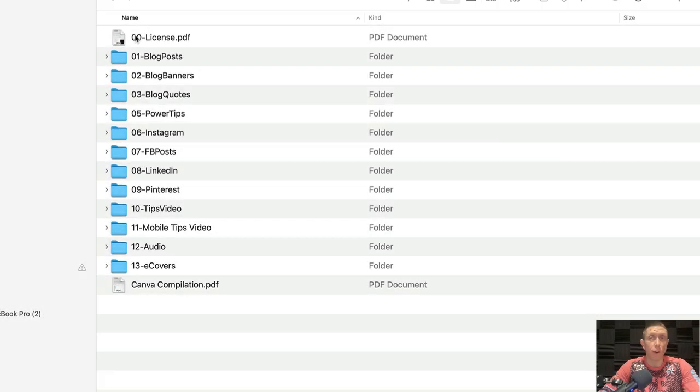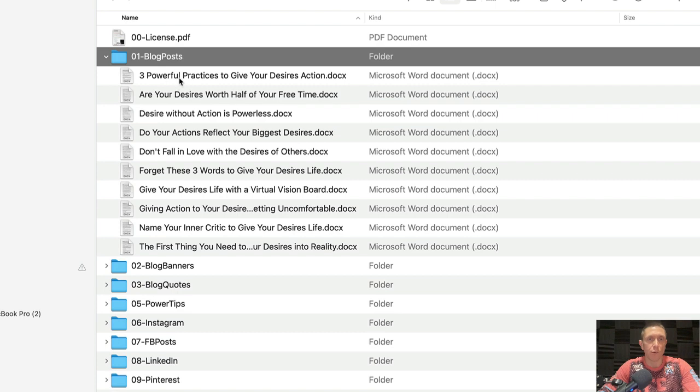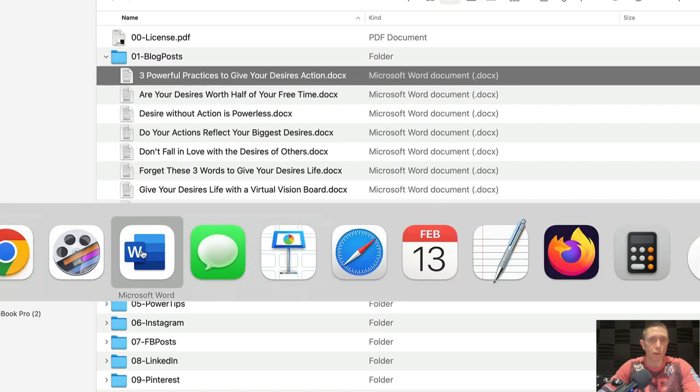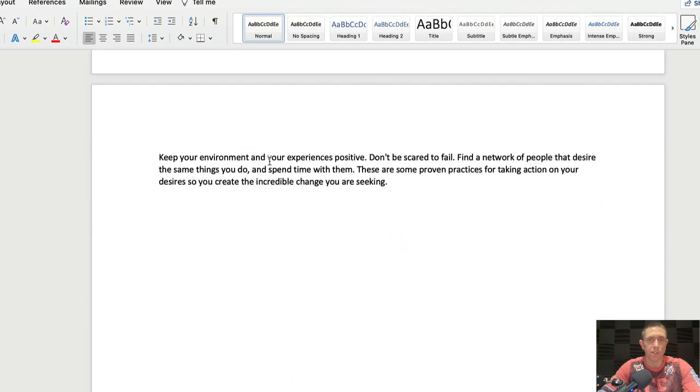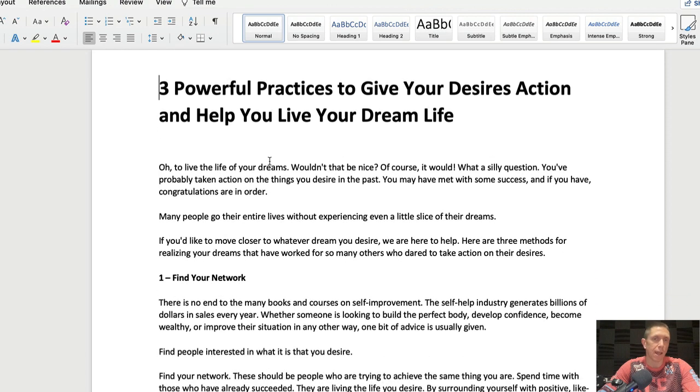Now I want to focus on creating a blog post, just one, although you could do this 10 or more times if you start mixing and matching. I'm going to start with this one here, 3 powerful practices to give your desires action. The actual Word doc looks like this. So it's just your standard article or blog post that you can copy and paste, edit, whatever you want to do.